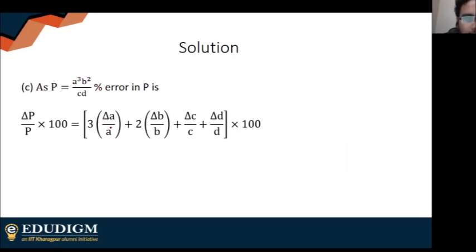3 into delta a by a. Why 3? A will occur 3 times, a into a into a. So 3 into the relative error, the percentage error of a. Here the power of b is 2. So b will occur 2 times, b into b. So I have to count the error in b 2 times. So 2 into the percentage error of b. C is occurring once, so only once, and d is to the power 1, so only once. And don't forget this 100, we are calculating percentage errors. So you simply plug in the values and you will get 14%.